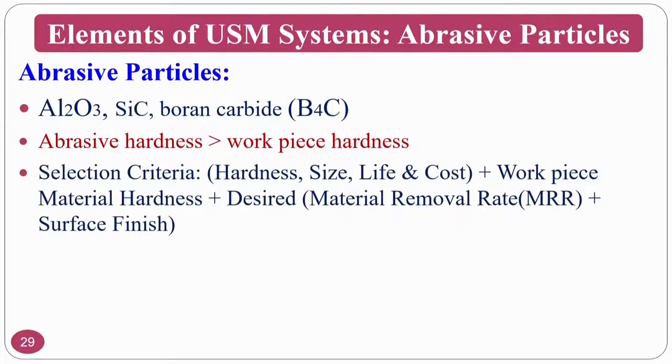The selection criteria are normally the abrasive particle hardness, size, life and cost, because, as I said, in India we can get 1 kg of silicon carbide of mesh size 220 for below 500 rupees nowadays.